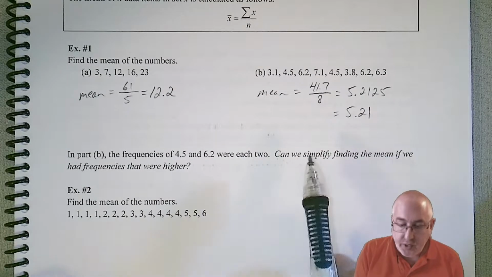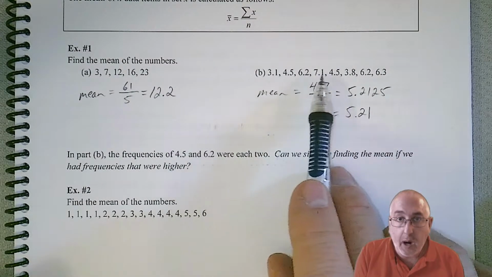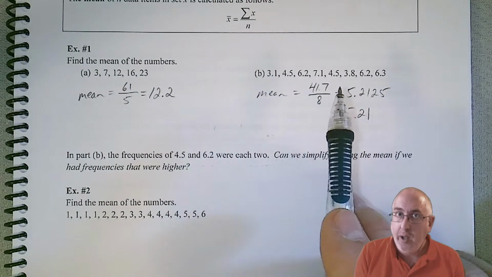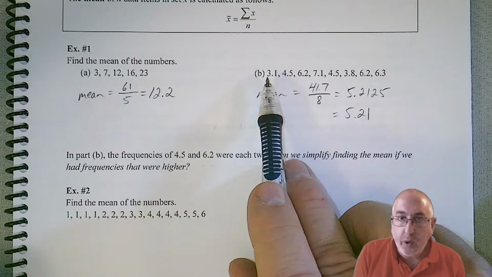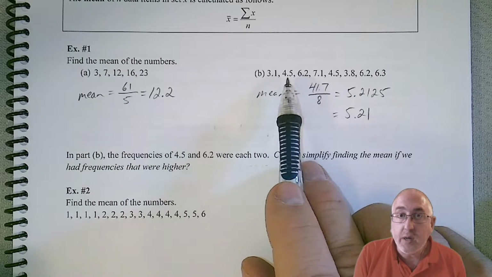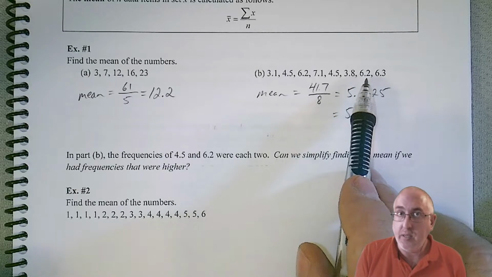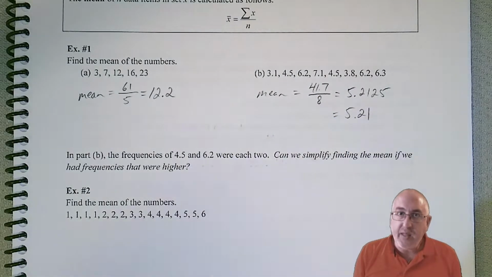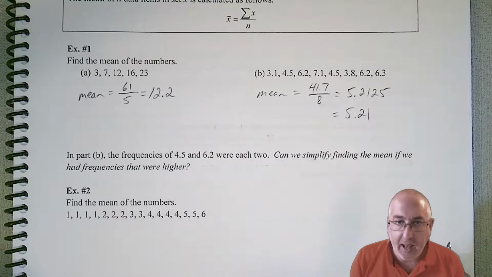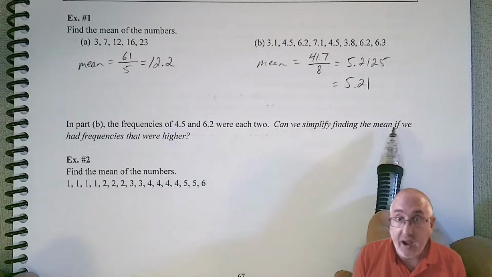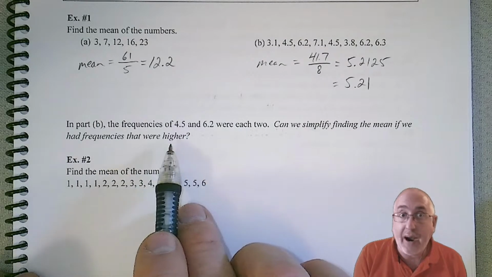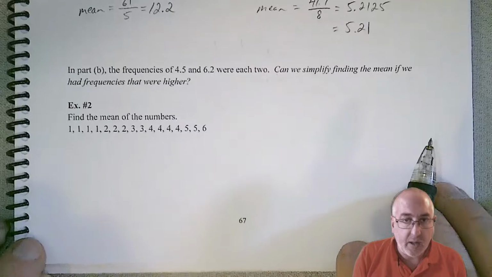Now, one of the things you should have hopefully noticed in our example here was that we had some repetition in those data values. So there was a 3.1, let's see, there's a 4.5 that happened twice. There's a 6.2 that happened twice. So sometimes we're going to see that where the values repeat themselves. So when those repetitions happen, do we have other ways to find the mean? And the answer is yes. So can we simplify finding the mean if we had frequencies that were higher? So let's take a look and see how we can do that.